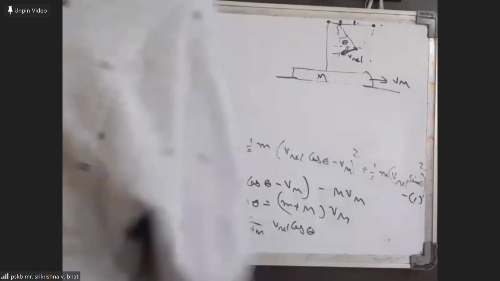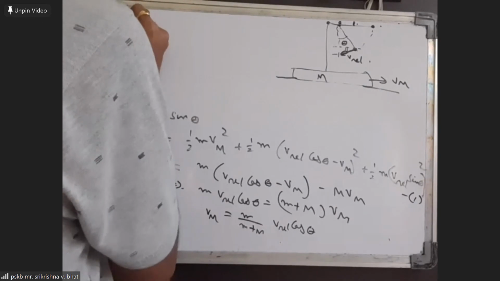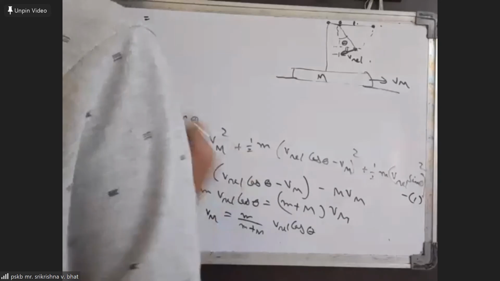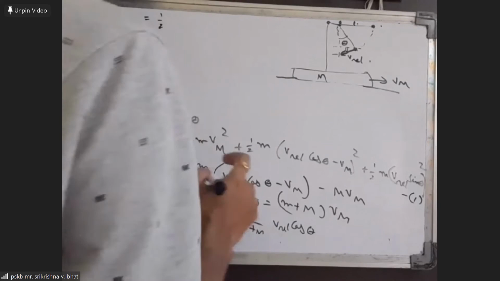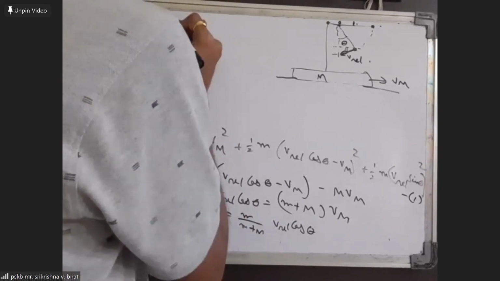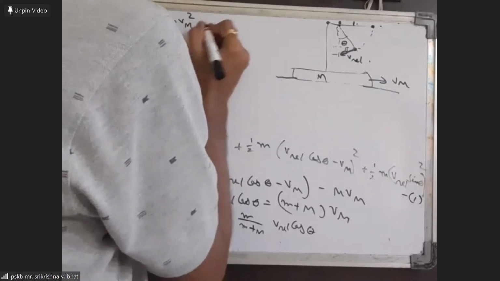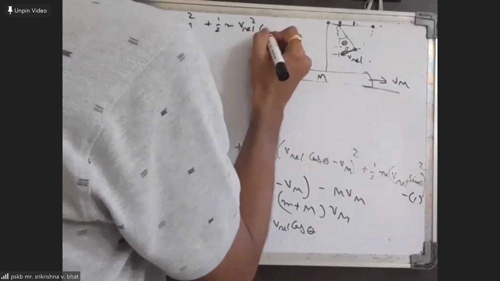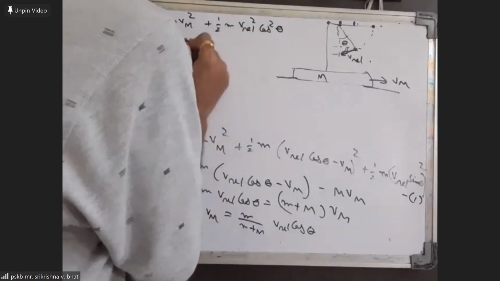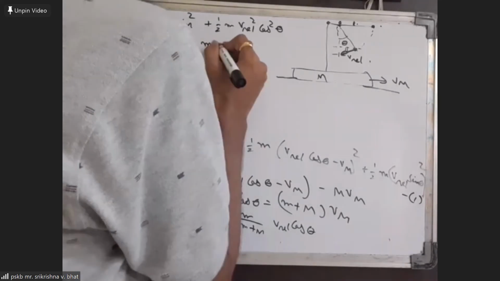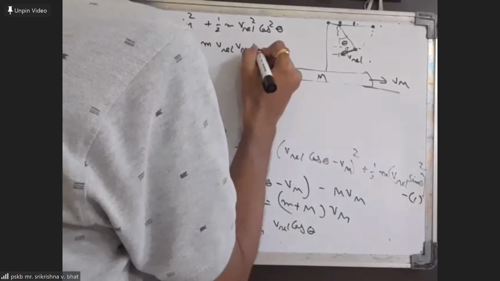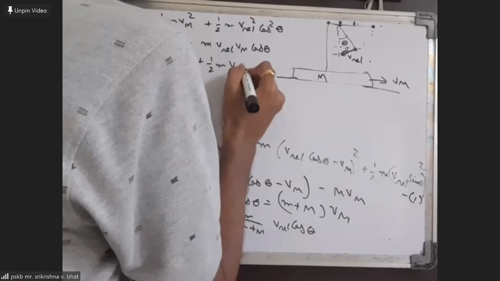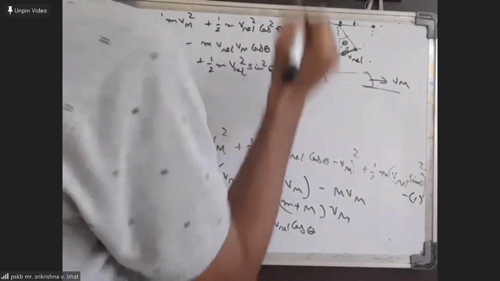So substituting this here gives you mgl cos theta equal to half M Vm square plus half m v relative square into cos square theta, and then we get minus m into v relative into Vm into cos theta, and then half m v relative square sin square theta.